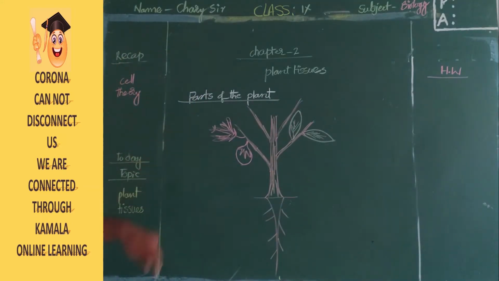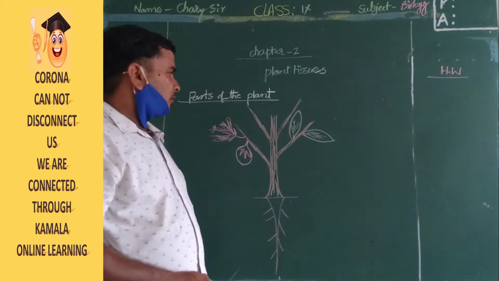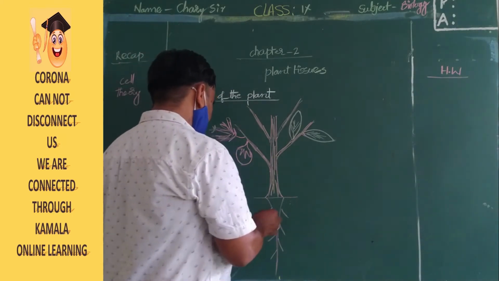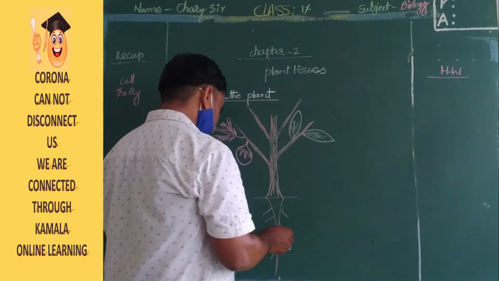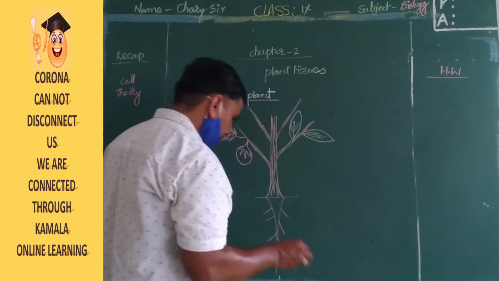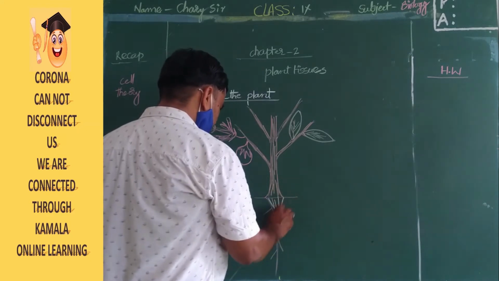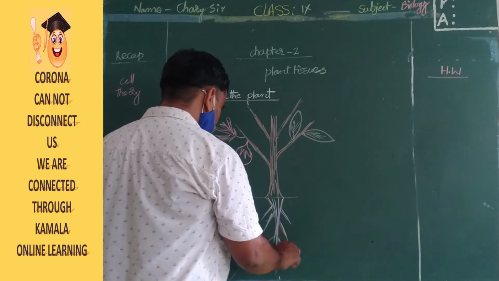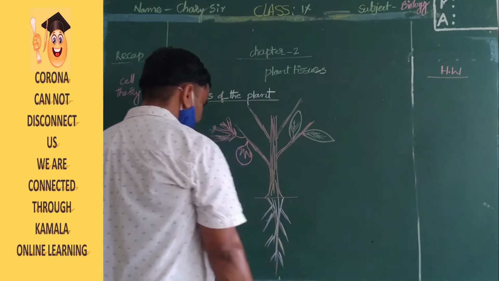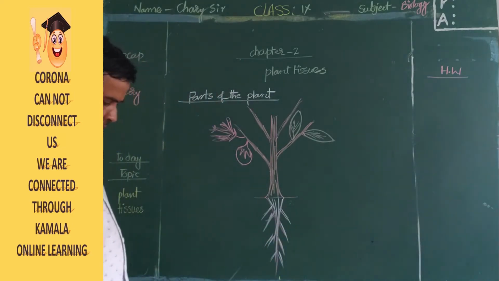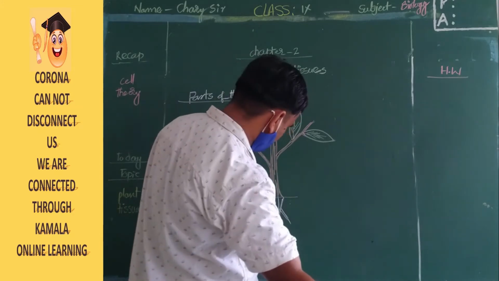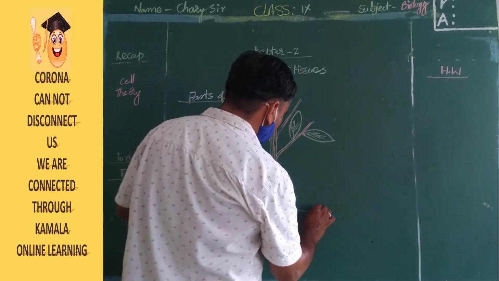So these are the parts of the plant. Listen, this is the root. Root is which color? Actually, it can be pink, brown, or white. Now we can see white. And you can see lateral roots also. These are the lateral roots, a part of the plant. These are the roots.